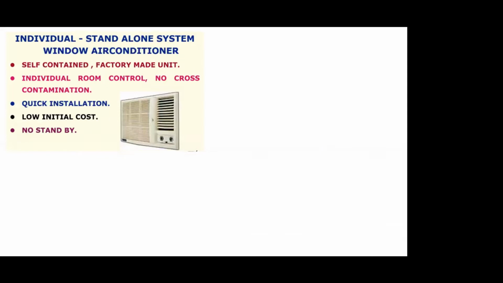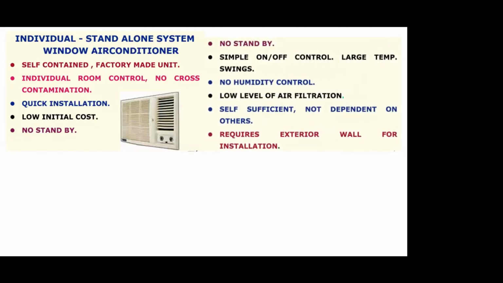Its advantages are that it's low cost and very easy to install. No standby means that if any component of your window AC goes off, then your AC system goes off. So unless you have two window ACs, it doesn't give you any redundancy. So no standby, simple on-off control.